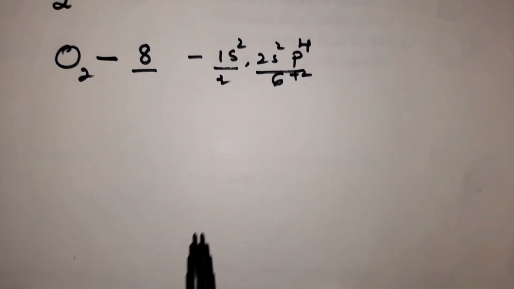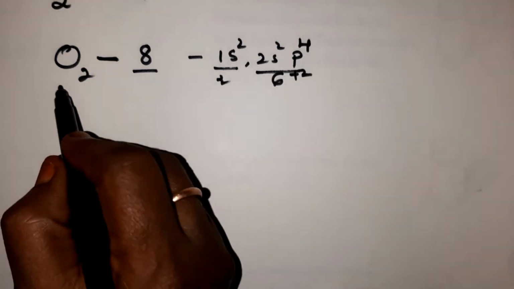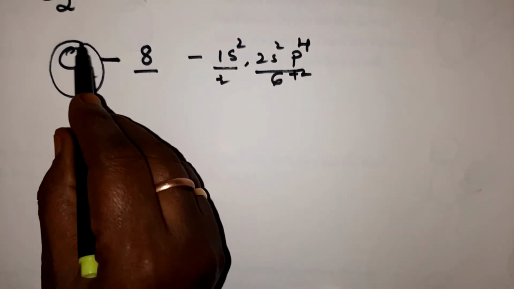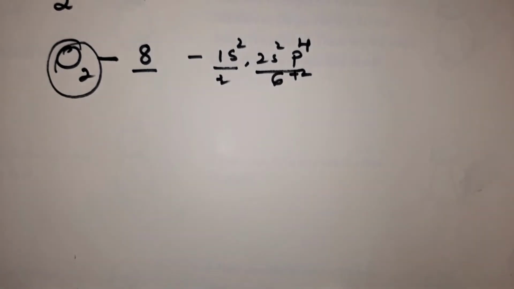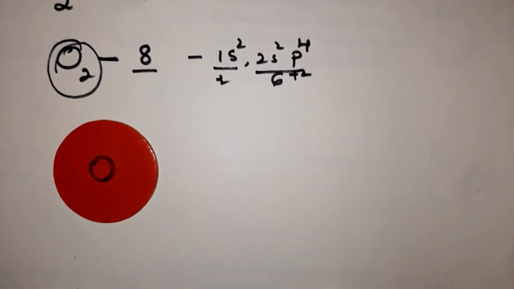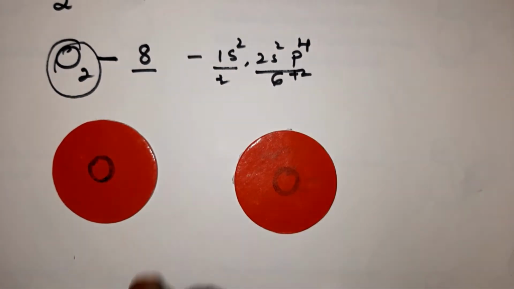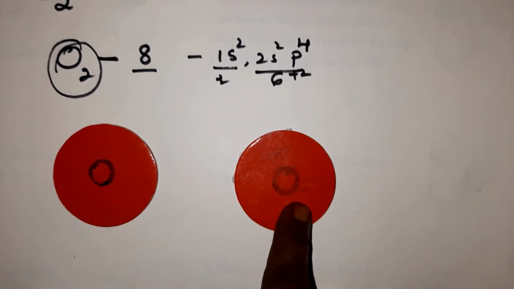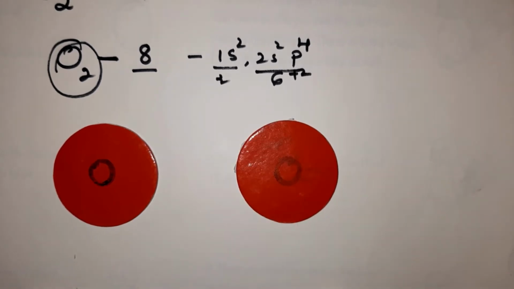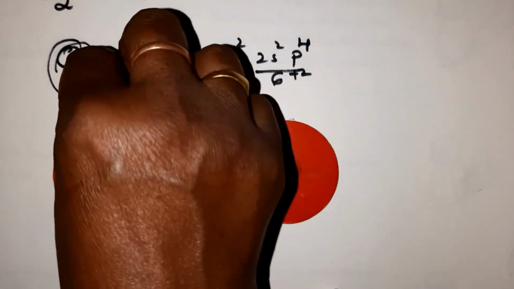So from where does this oxygen get 2 more electrons? Here we have two atoms of oxygen, so each atom will share 2 electrons. Now we shall see that with the model, children. This is one oxygen atom, and this is another oxygen atom, so we have 2 oxygen atoms. In the outermost shell we have 6 electrons, so each oxygen atom will have 6 electrons, and will share 2 electrons.